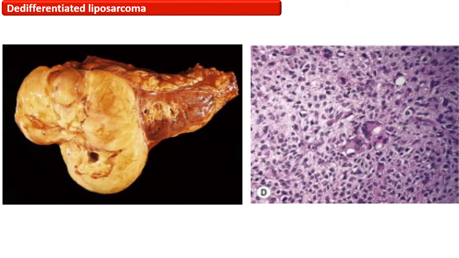On the left, this is the gross picture of dedifferentiated liposarcoma of the retroperitoneum, which is leaning on the kidney, which is a common occurrence. The photomicrograph on the right is showing a dedifferentiated area in the atypical lipomatous tumor of the retroperitoneum.